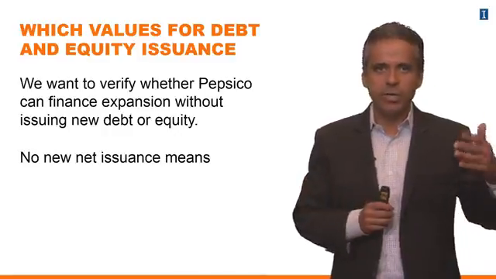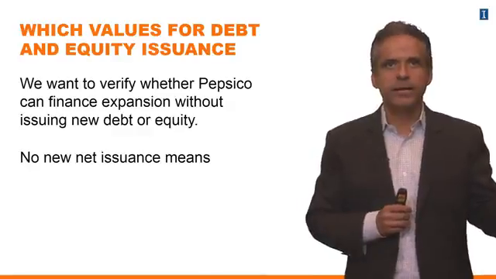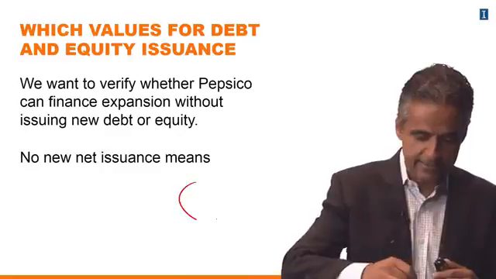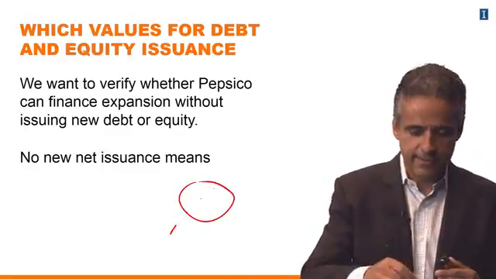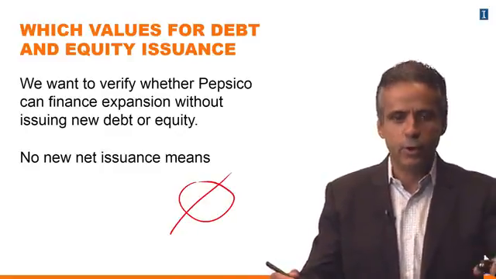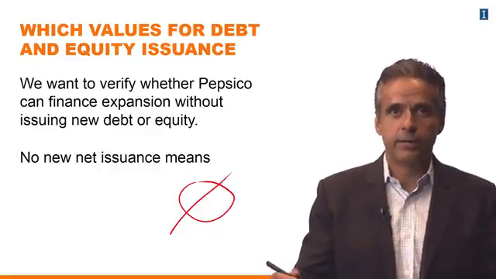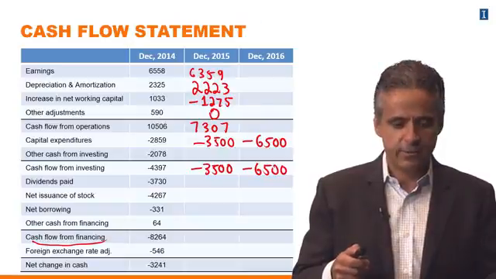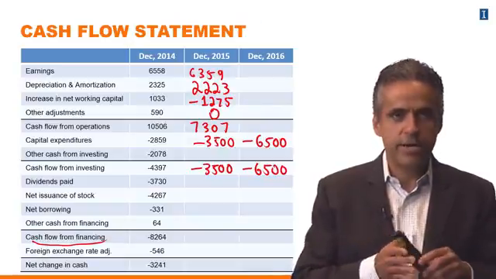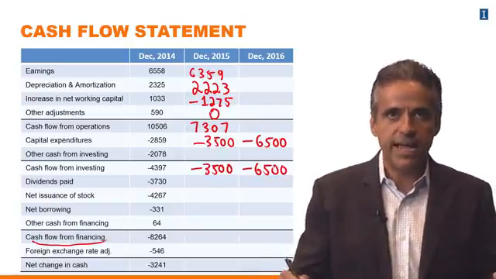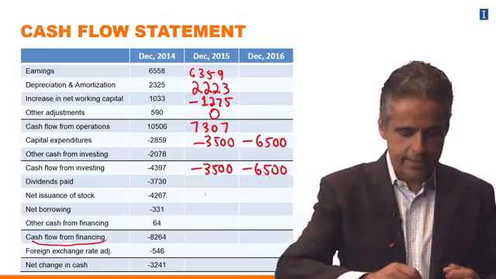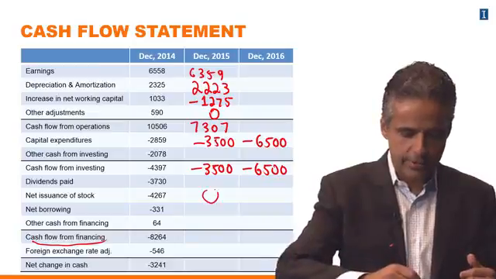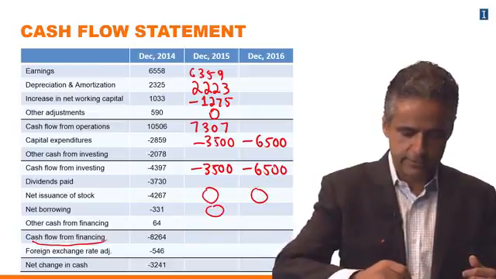So if we have no new issuance, really what this means is that it's a big zero, okay? That's what we should have. There is no new funds coming into the company. What we're going to do is input some big zeros in that cash flow statement, right? So here we go back to the cash flow statement, and every time you see net issuance of stock, net borrowing, we're going to add zeros.